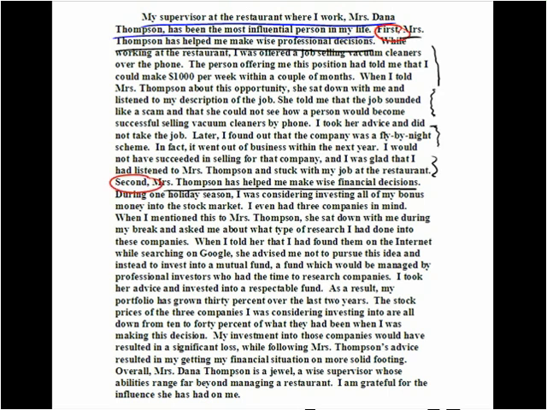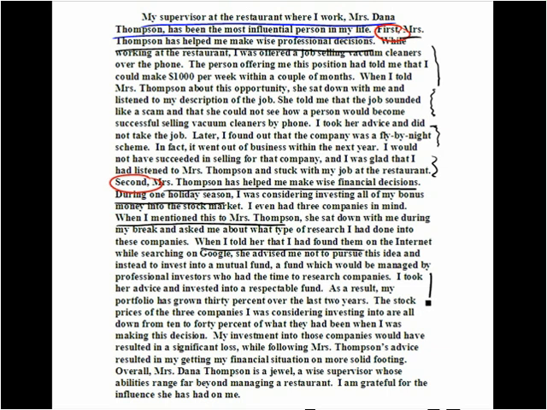So we can see that we have proper time expressions. During one holiday season, I was considering this. When I mentioned this to Mrs. Thompson, she sat down with me. When I told her I had found them on the internet, she told me this. The writer continues, "I took her advice and invested into a respectable fund. As a result, my portfolio has grown 30% over the last 2 years. The stock prices of the 3 companies I was considering investing into are all down from 10 to 40% of what they had been when I was making this decision."